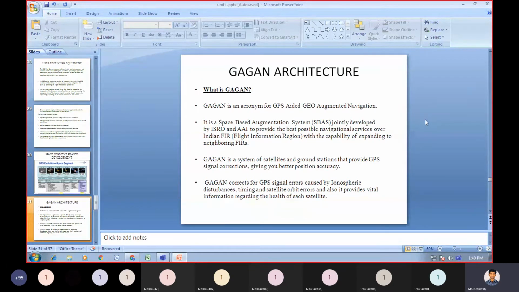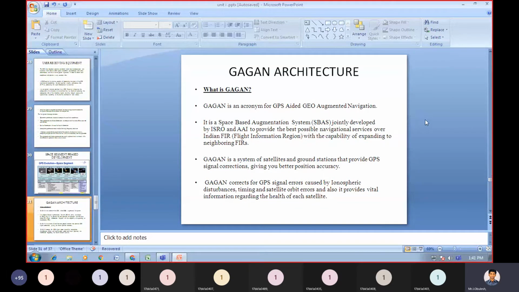This Gagan corrects GPS signal errors caused by ionospheric disturbances, timing and satellite orbit errors.